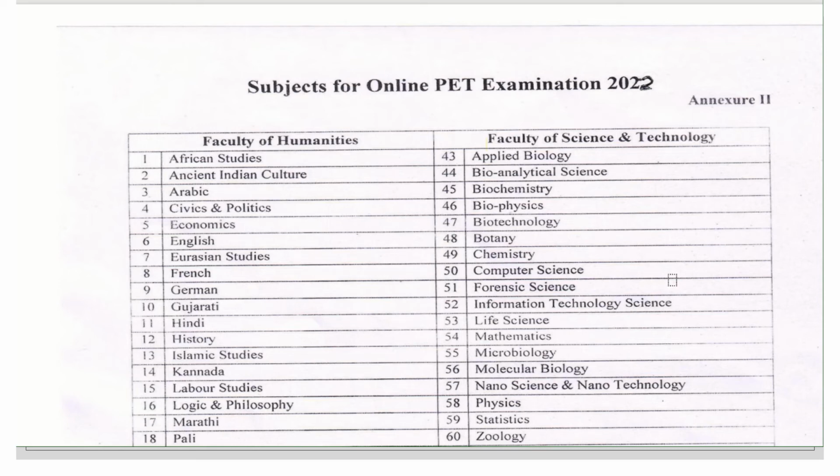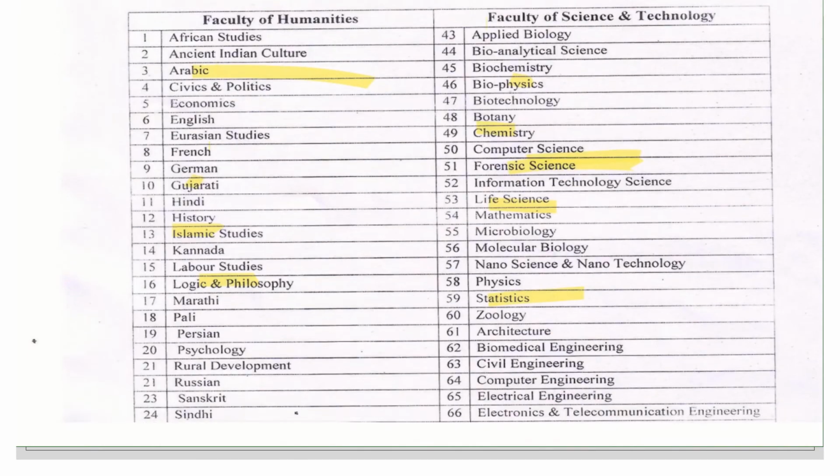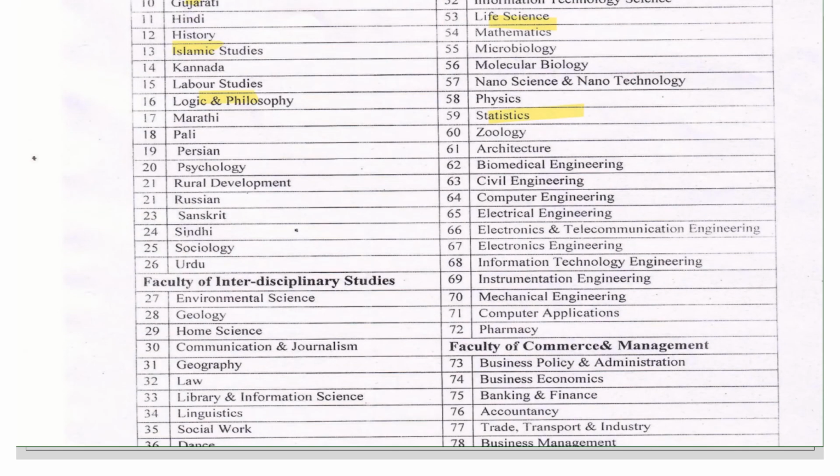A lot of subjects are given here like African studies, Arabic, biochemistry, botany, French, Gujarati, Hindi, Kannada, mathematics, forensic science, computer science, physics, but we need to focus mainly on law. So let's see whether the law subject is here or not.